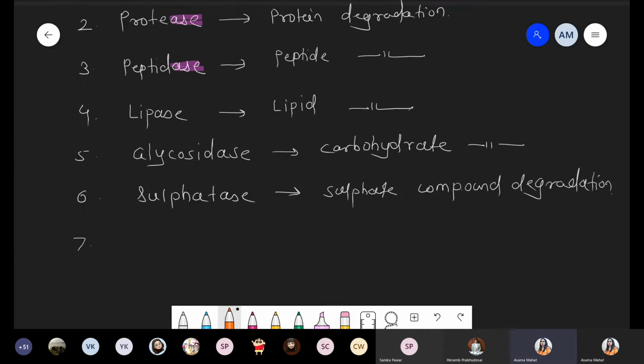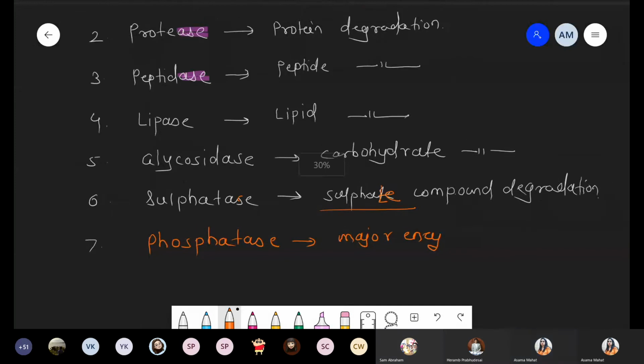Number 7, that is the enzyme phosphatase. After the sixth one, sulfatase, the ending is -ase.